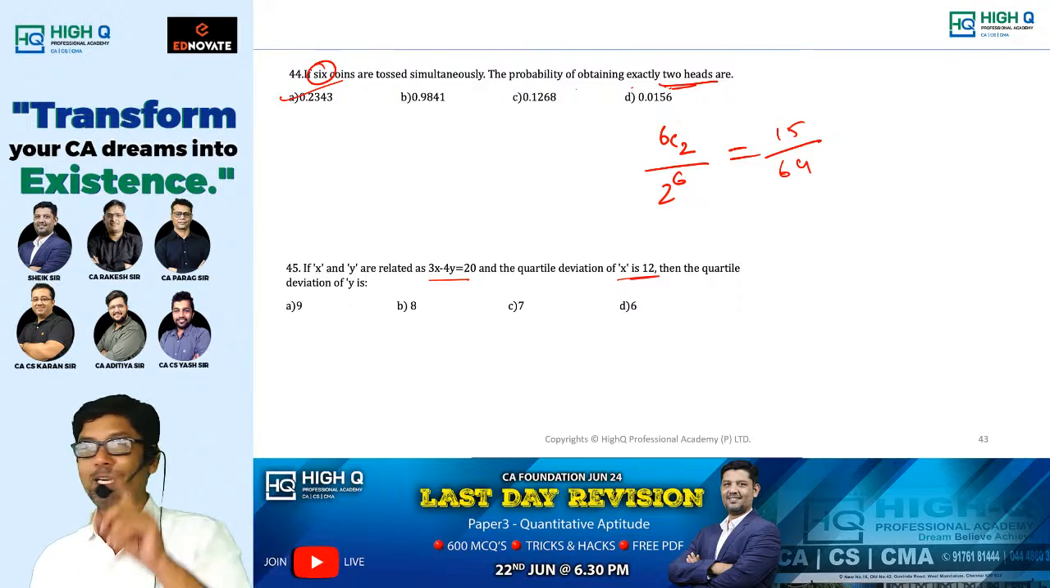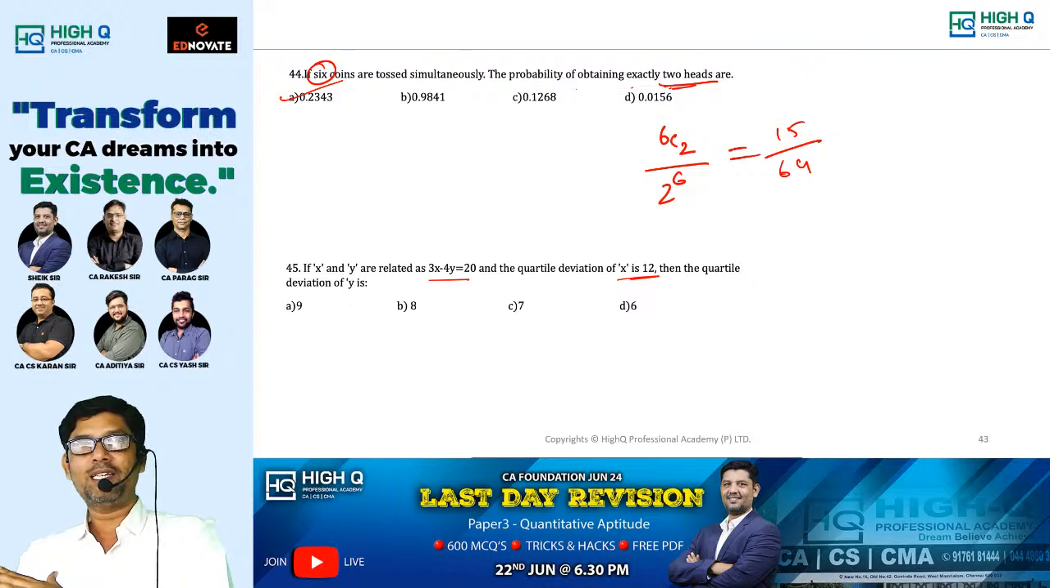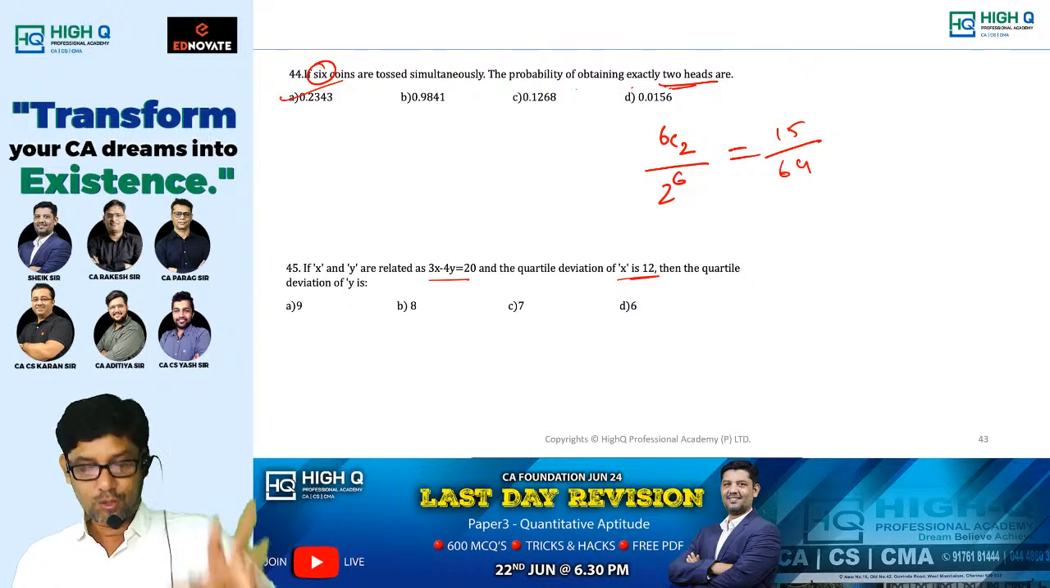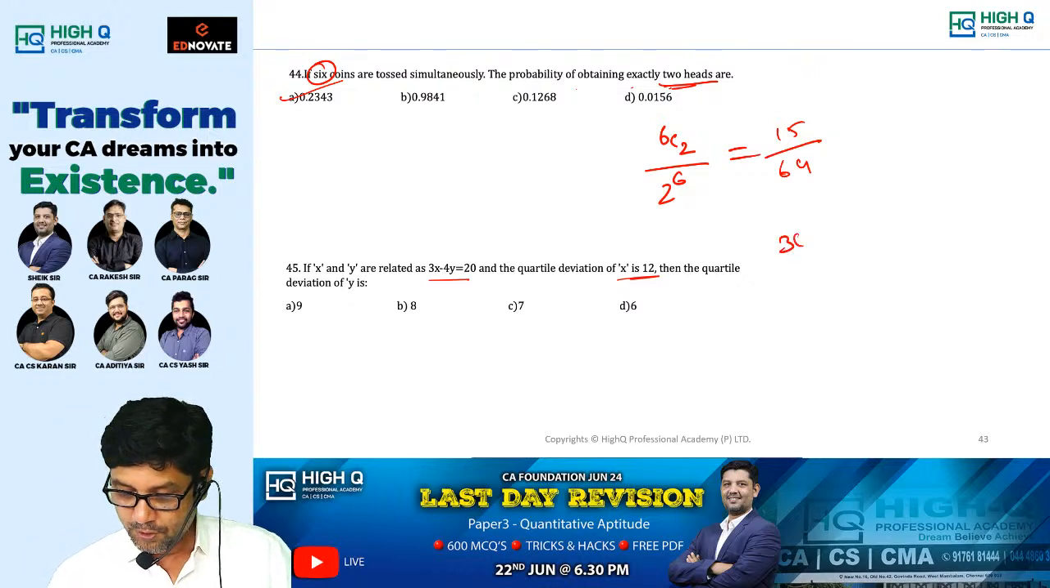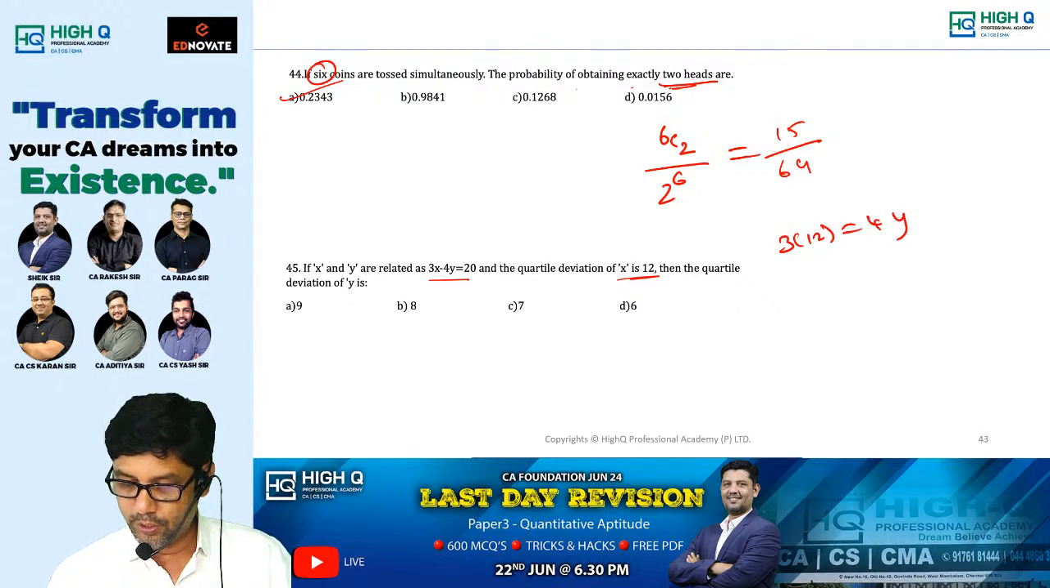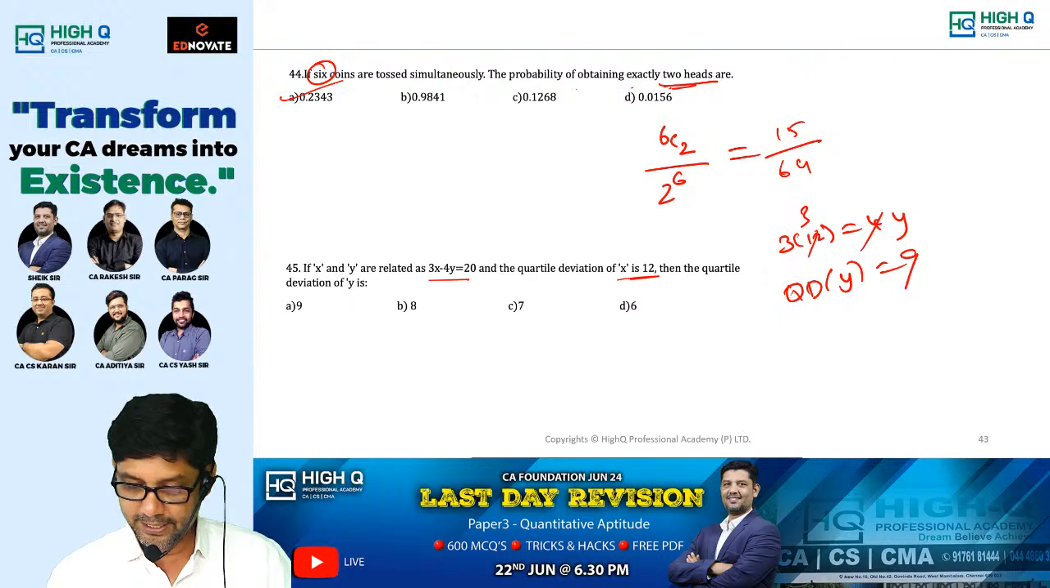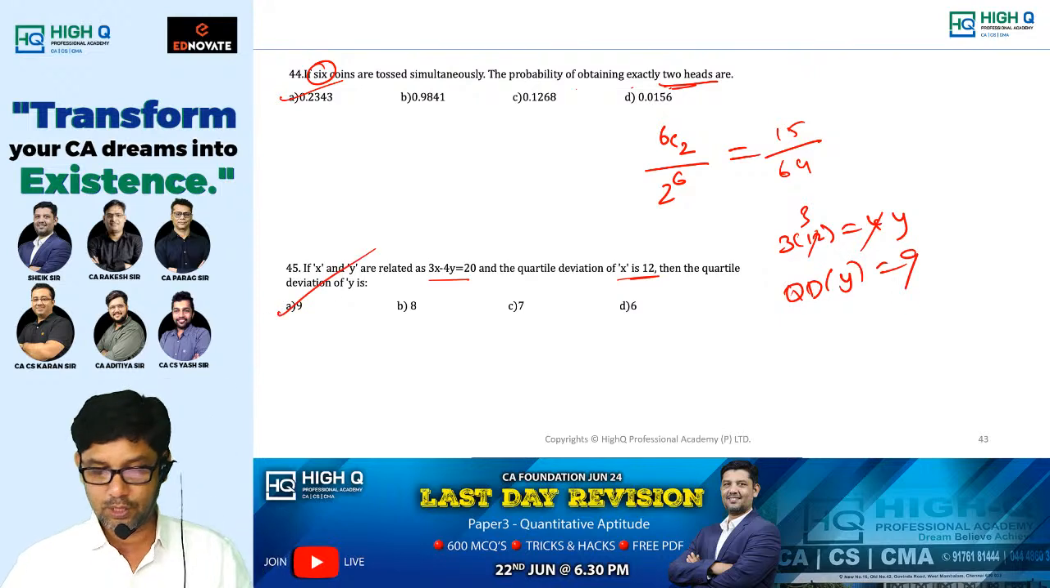If x and y are related as 3x minus 4y equal to 20, the quartile deviation of x is 12. My dear, when it comes to quartile deviation, dispersion, keep x on one side, y on other side, ignore sign, ignore constant. So simply what you'll do, 3 into 12 is equal to 4 into quartile deviation of y. So quartile deviation of y is what? 9. See how smoothly we can do.